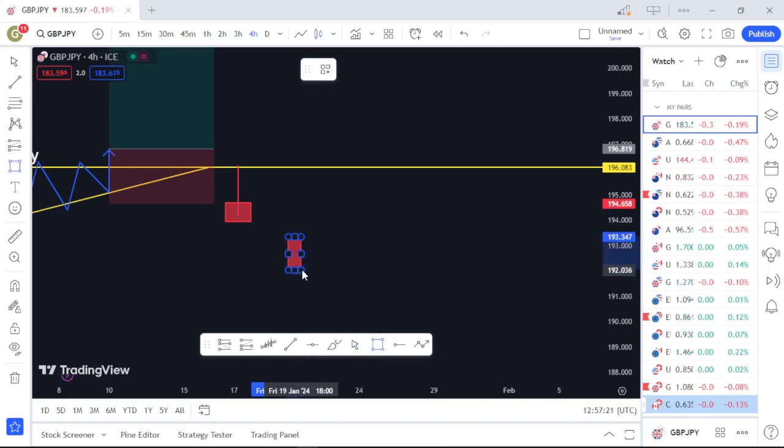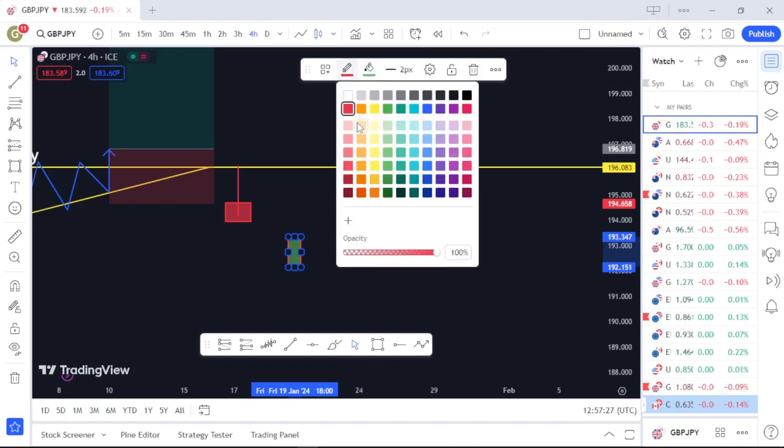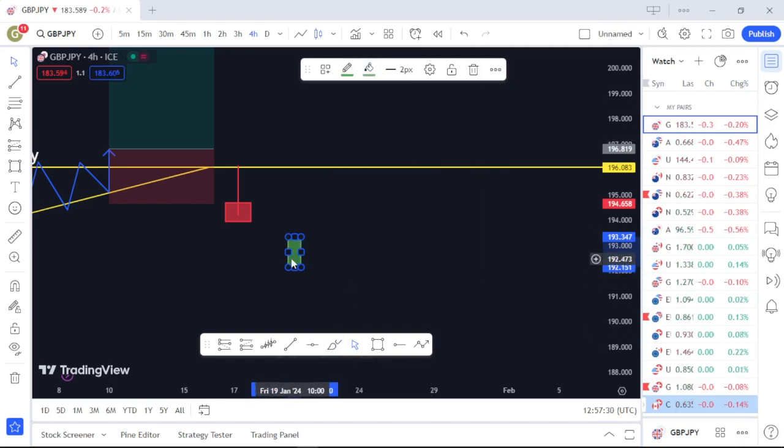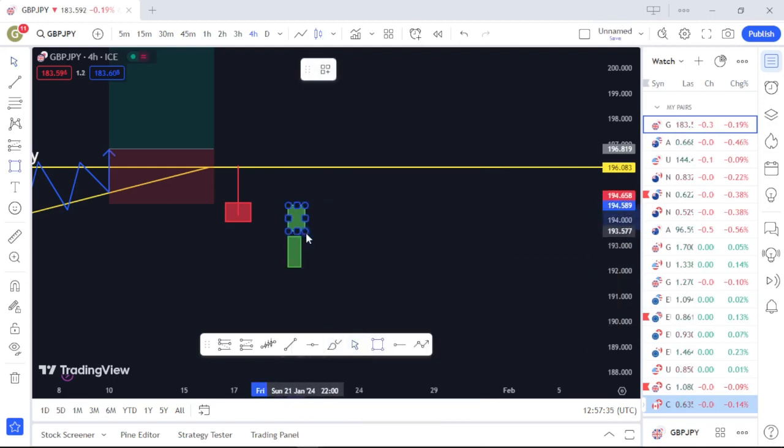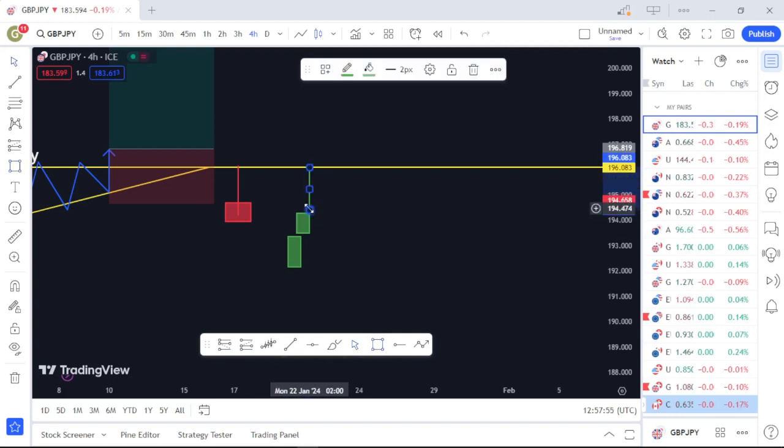Let me give this one green color. Green. So for example, the market moved from the clone. I can clone this. Get another one here. So like this, and then like this. So I'm just telling you things you should look out for when placing an order.